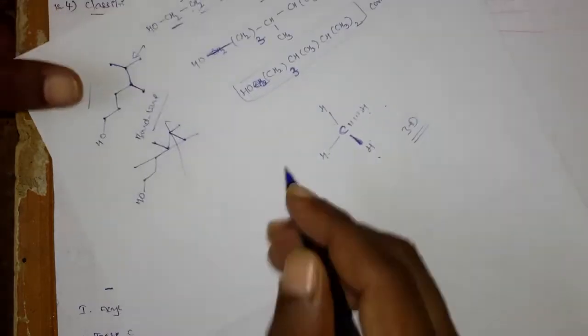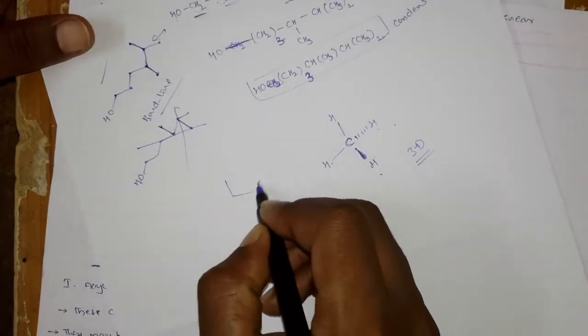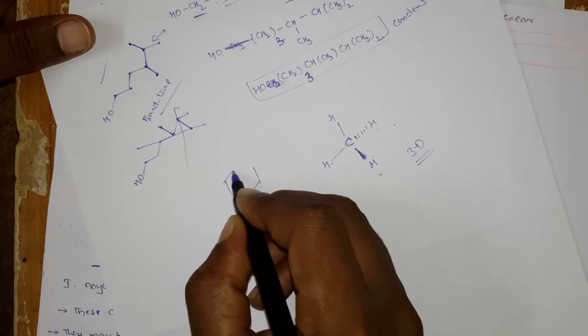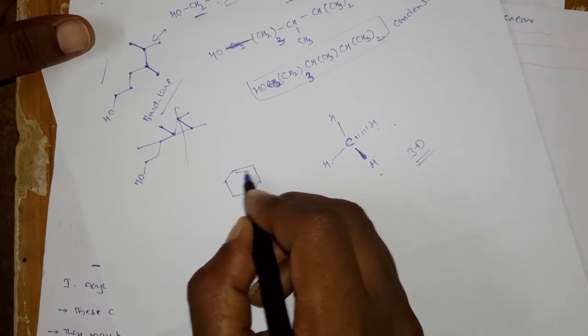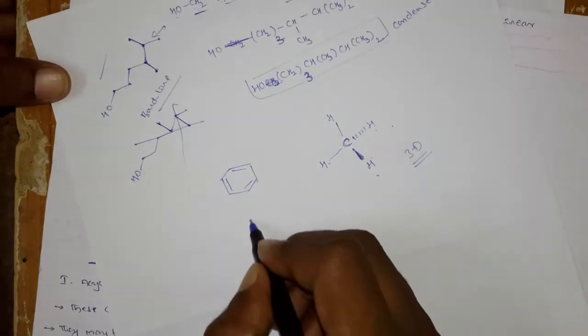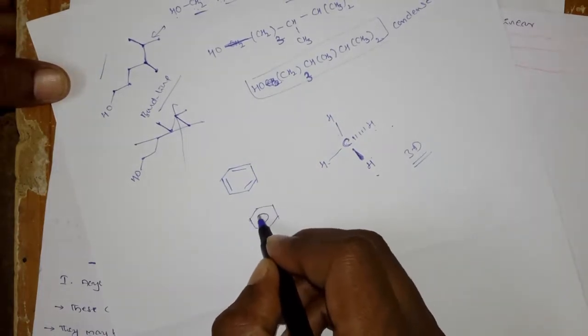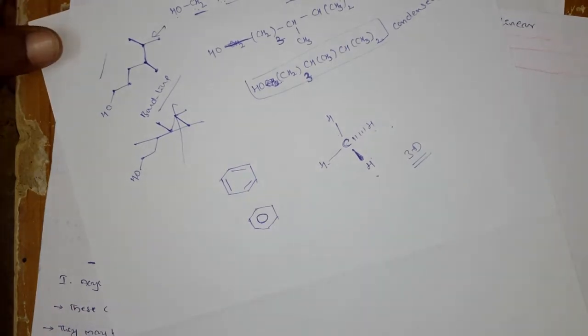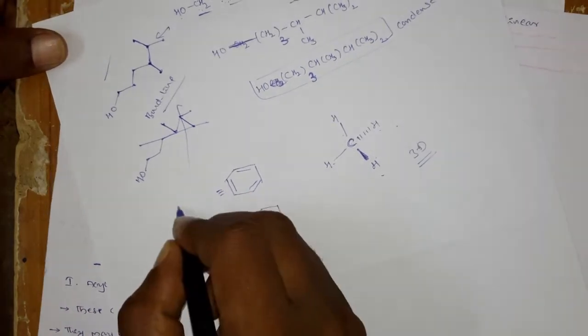Generally the benzene is drawn like this. Here it is a benzene, or people can also write like this, or you can also write like this.